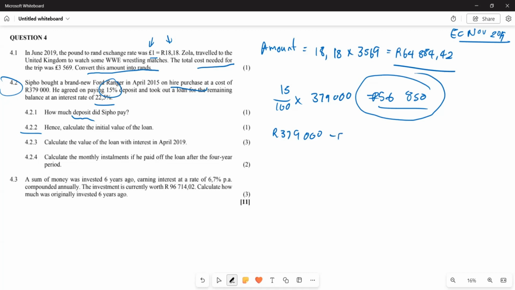Subtract the deposit money which was paid, which was the 56,850.